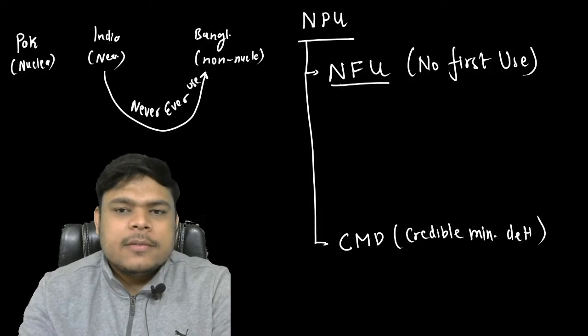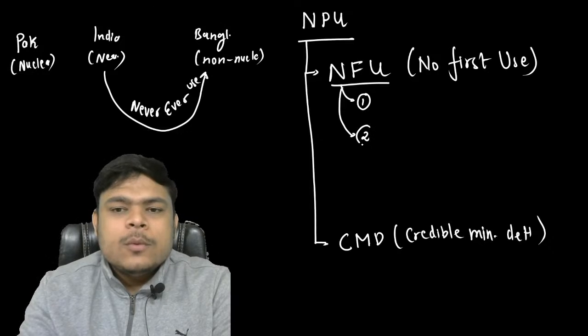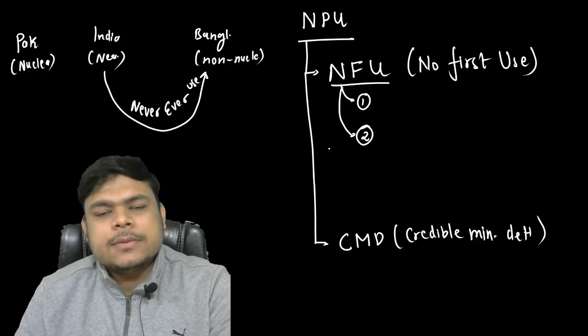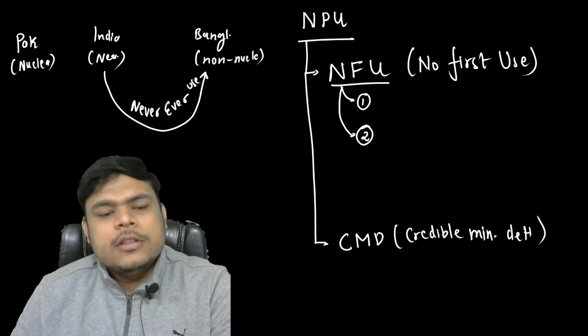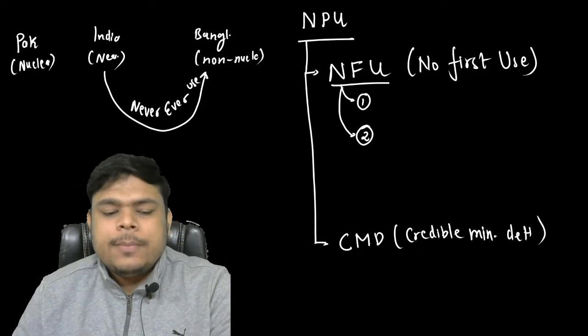Number 1 thing. Number 2, my dear friends, India will never use nuclear weapons on the first instance. On the first instance, please do remember this.